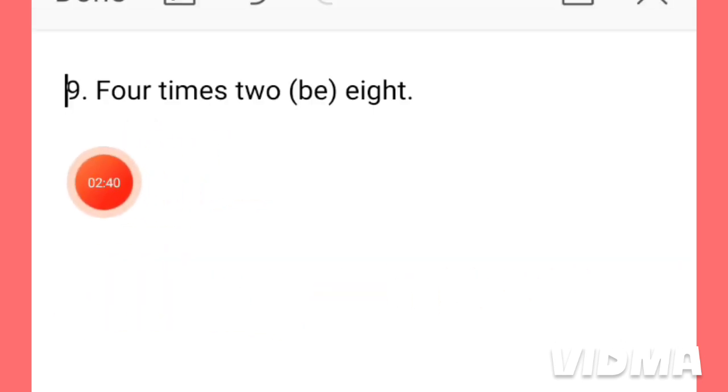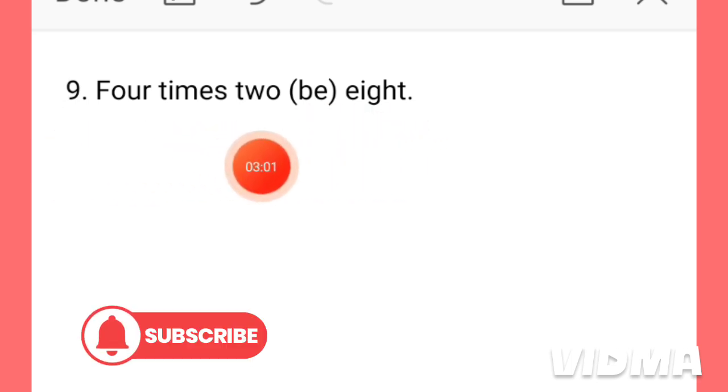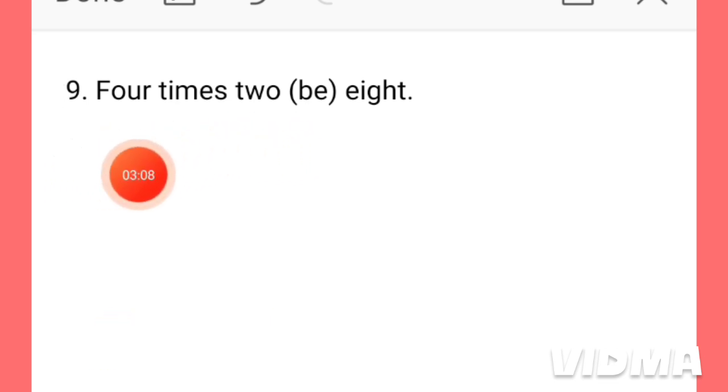Now see this sentence. 4 times 2 be 8. We have to use the proper form of this verb be. 4 times 2 is a single number, and this is 8. In spite of being more than 1, we have to assume that 4 times 2 is a singular number. This is not a plural number. And this number is 8. 8 is a singular number, and that is why you have to use the be verb here.